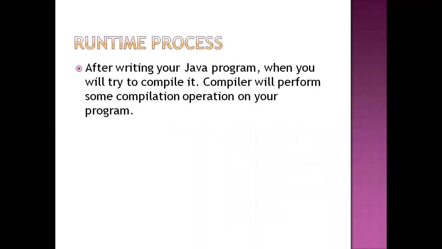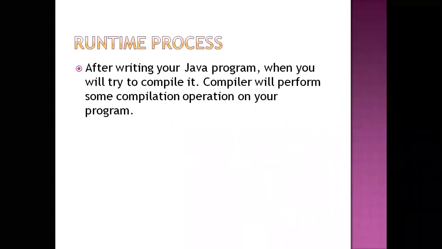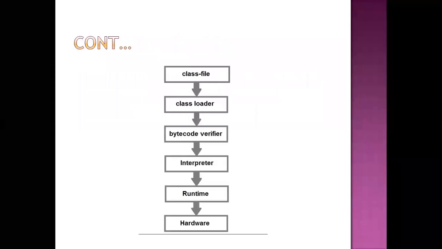Already you know the compilation process and the execution process, how your program is executed. After writing your Java program, when you compile it with the help of your file name, I write javac followed by your file name dot java. After writing the program, how does it work internally? That is the internal process.